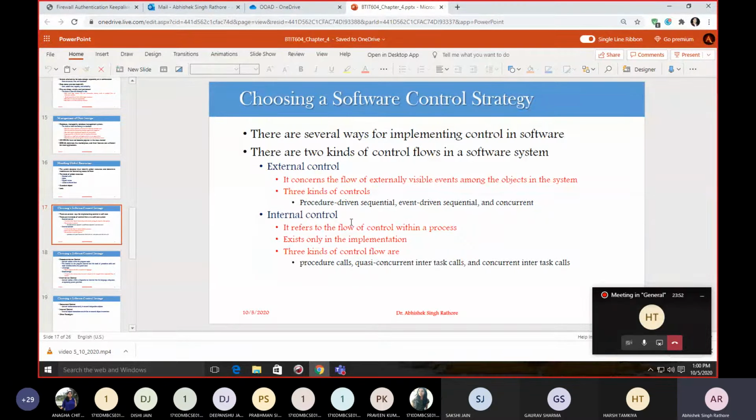It exists only at the implementation level, and therefore it is neither inherently concurrent nor sequential, but it flows between your processes. Unlike external events, internal control transfers happen through procedure calls or inter-task calls.